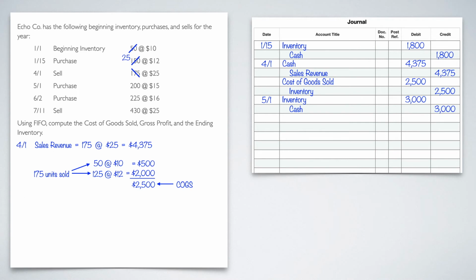Let's go to the 6-2 purchase. Same thing. Inventory goes up, cash goes down. I'm going to multiply 225 times 16. That's going to give me 3,600. Same thing with cash, 3,600.